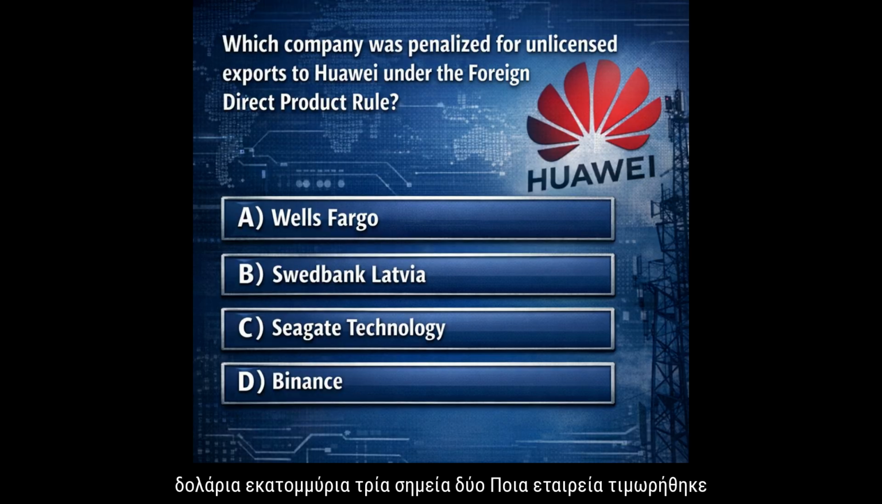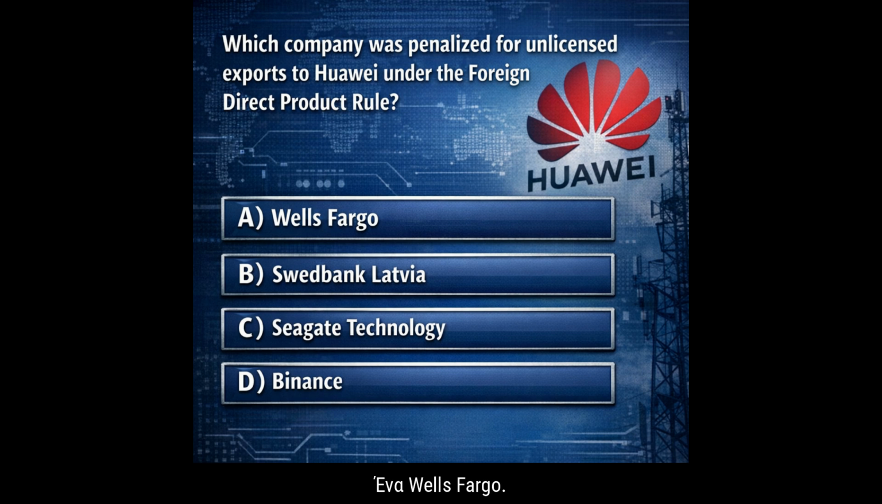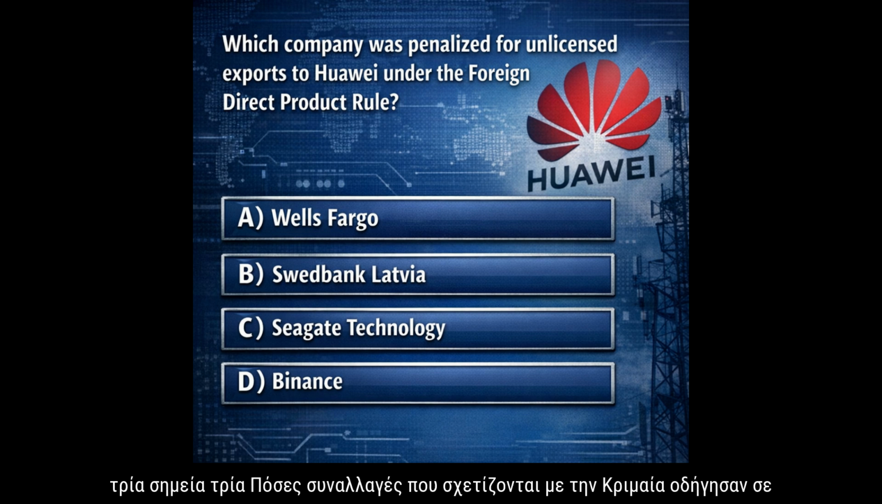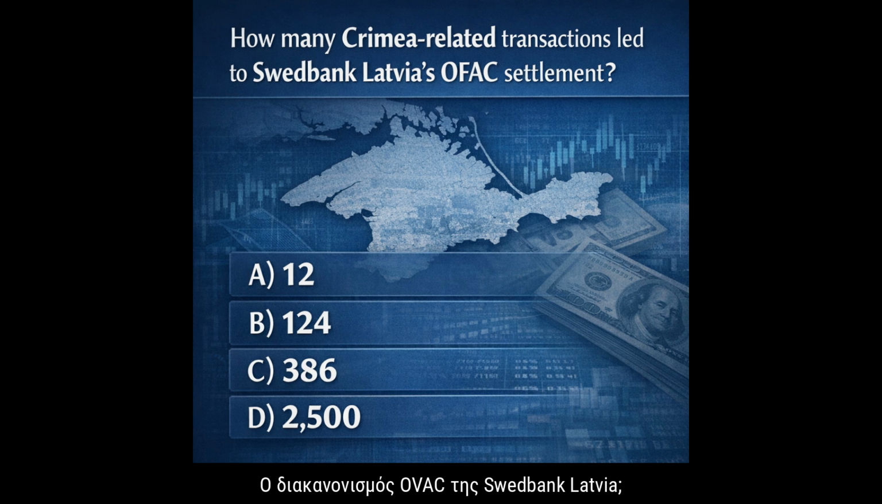3.2. Which company was penalized for unlicensed exports to Huawei under the Foreign Direct Product Rule? A. Wells Fargo. B. Swedbank Latvia. C. Seagate Technology. D. Binance. 3.3. How many Crimea-related transactions led to Swedbank Latvia's OFAC settlement? A. 12. B. 124. C. 386. D. 2,500.